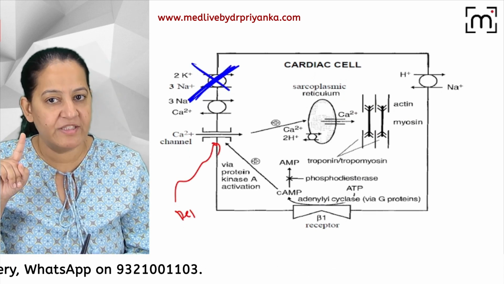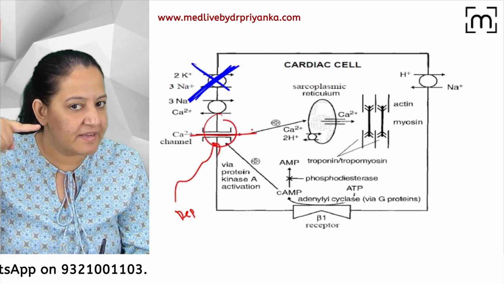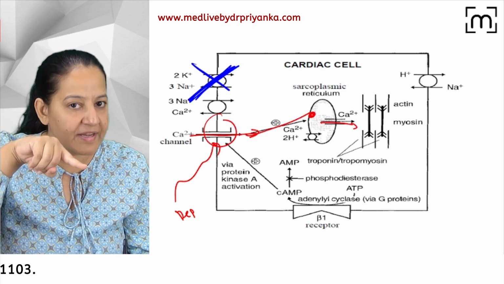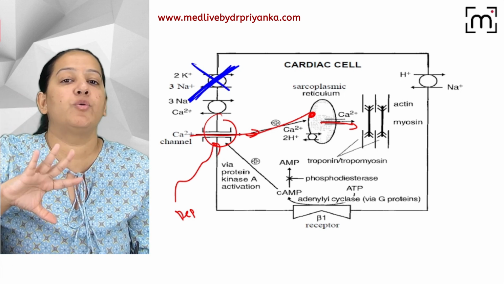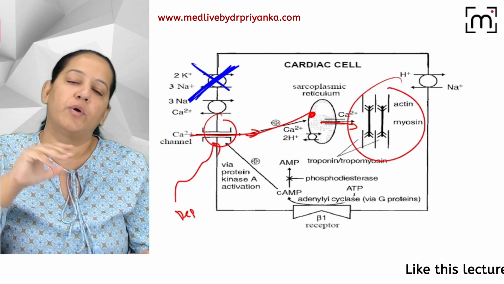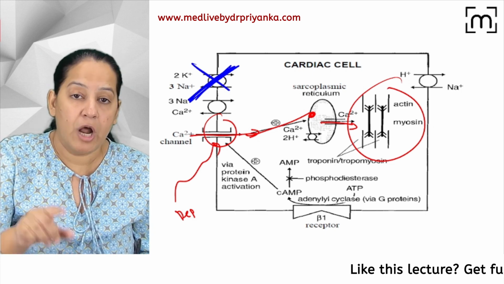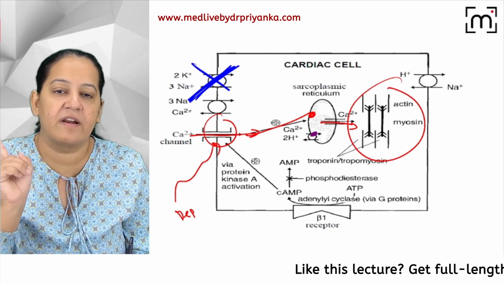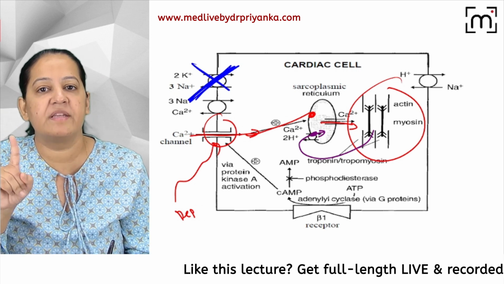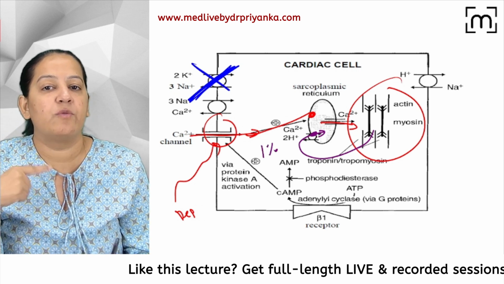Now the wave of depolarization will come. During the wave of depolarization, this will get activated. 1% calcium comes in. It will activate the RYR. So 99 more percent calcium comes in. All the calcium combined together, 100% calcium, will cause contraction, actin myosin contraction. Okay, contraction is over. Now SERCA will get activated. SERCA will take back the calcium given by the RYR. But 1% calcium is still there that wants to go out.